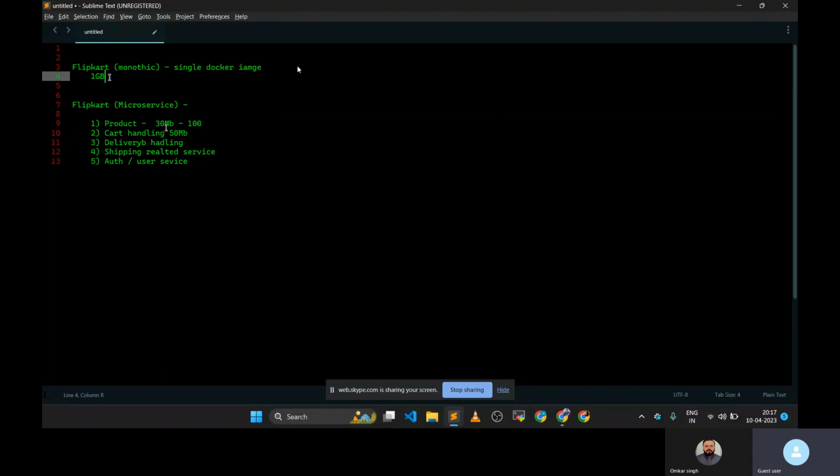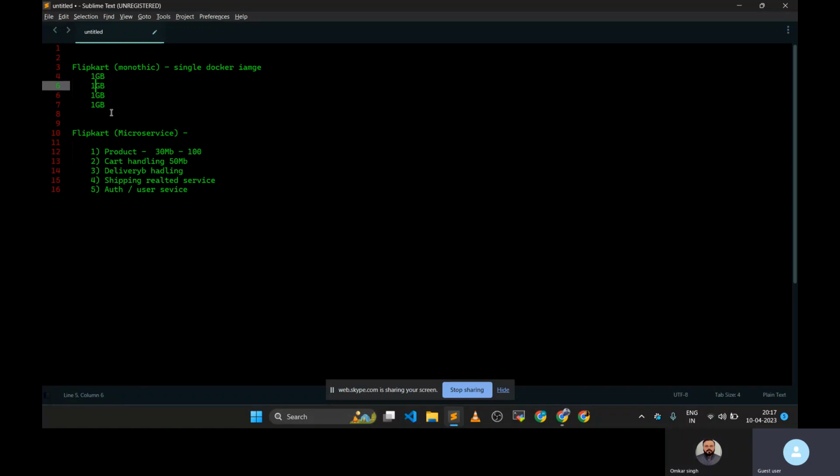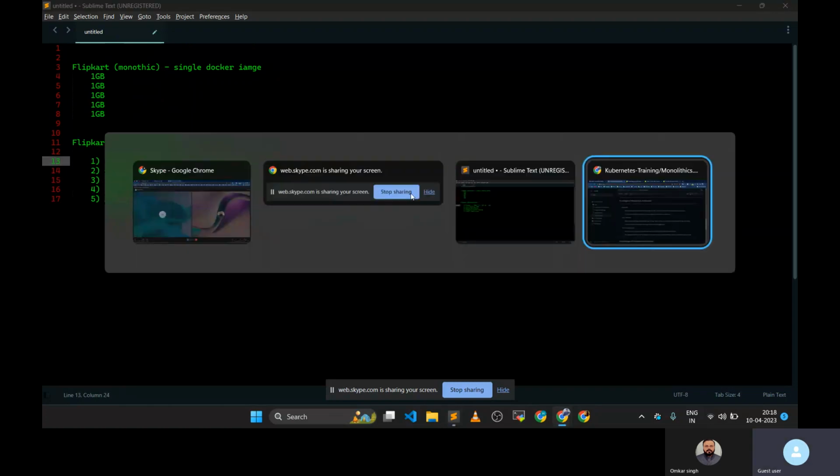So in that case, if you want to scale this application, it is very difficult. Now suppose the huge traffic is coming, and now we have to create new instances, like now we have to create five images, okay. In that case, the total capacity will be 5 GB, okay. We are creating new instances with 1 GB each. So total memory is 5 GB. But in this case, because the service is separate, we are only creating 5 pods of this particular service. It means 13 into 5 is equal to, I think, 150 MB. Okay. So it means it is highly scalable. We can scale it to like 100 pods also. Okay. What is the scalability factor here?